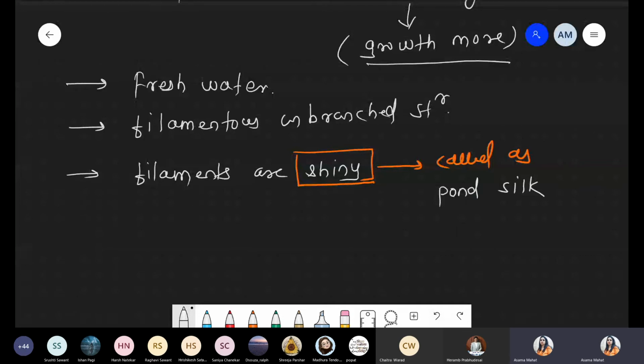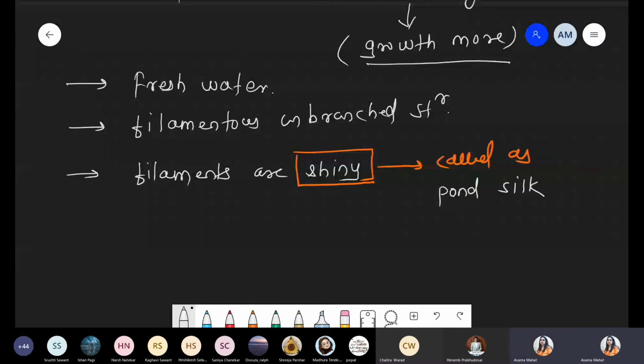Here is the pond silk image. Now we are taking the diagrammatic representation. Along with it, we discuss which type of chloroplast is present, because sometimes a question is asked about the shape of the chloroplast. As we saw Chlamydomonas has a cup shape, similarly we see what kind of shape is present in Spirogyra. Inside this filamentous structure, we have to discuss the cell wall, plasma membrane and the large central vacuole. So first of all, we draw this structure.